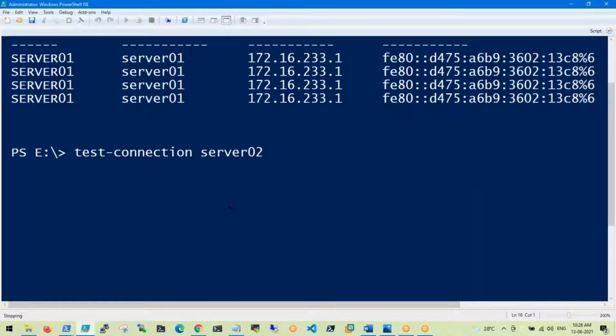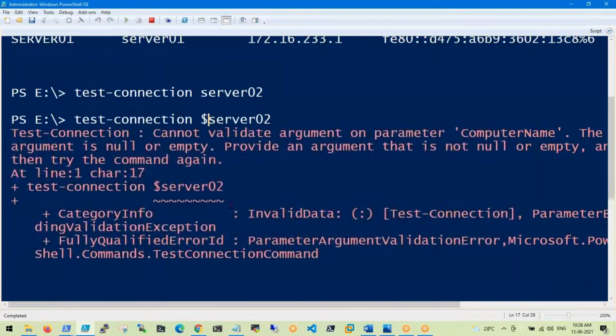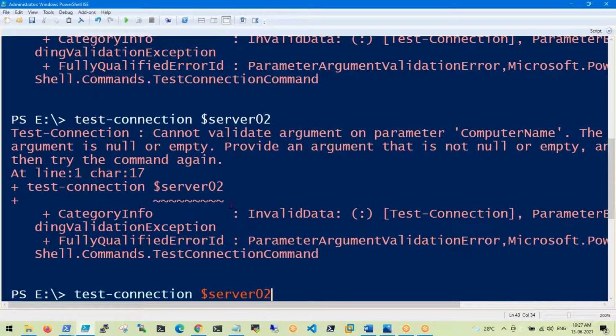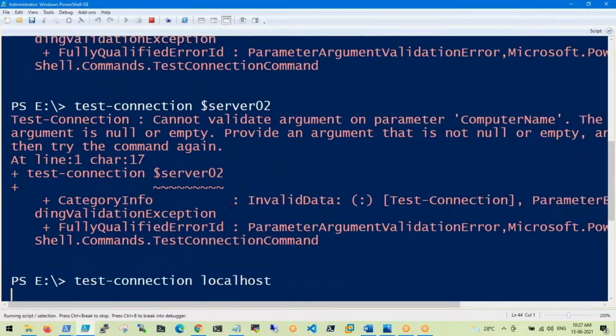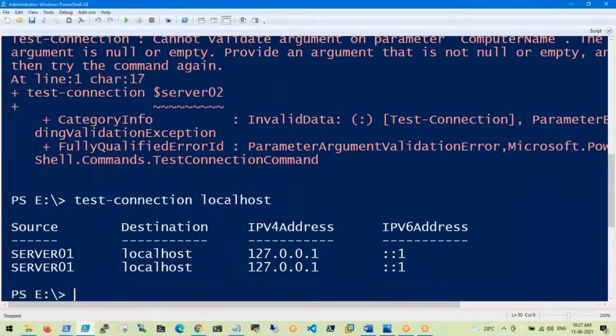We will use the loops concept only. For example, I want to check whether this server is available or not. Yes, very clearly it is saying that server is not available. And for example, if you check for localhost, yes, it is available. How to check the remote servers?